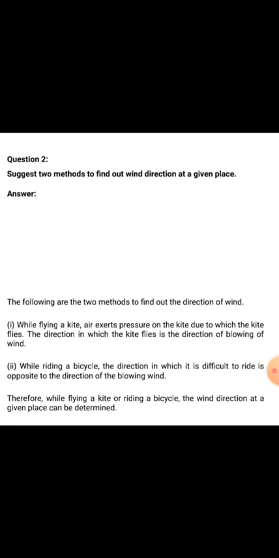The direction in which the kite flies is the direction of the blowing of wind. Second one is while riding a bicycle, the direction in which it is difficult to ride is opposite to the direction of the blowing wind. Therefore, while flying a kite or riding a bicycle, the wind direction at a given place can be determined.